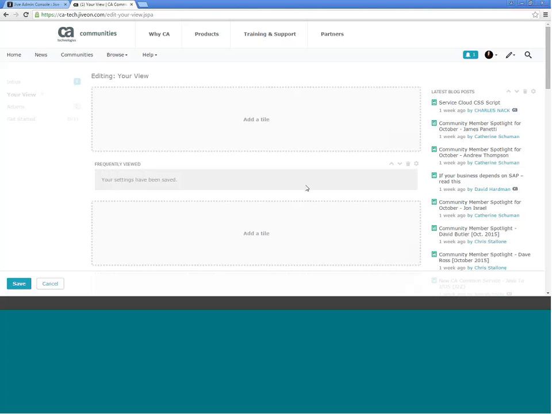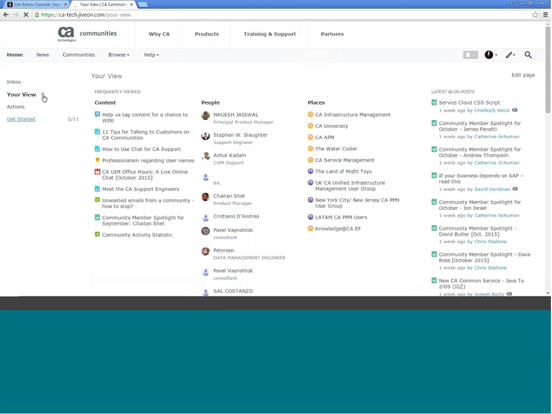So this is really helpful, I think. I plan to personalize it so that I can see a lot of my frequently viewed stuff and a lot of the trending stuff. So I can easily see in one glance what's going on in the communities and with the stuff that I have deemed is important to me. But I suggest once we move to the platform, you play around with it a little bit and see what works best for you. You can pin this so that every time you go to your inbox, this will be the default page.